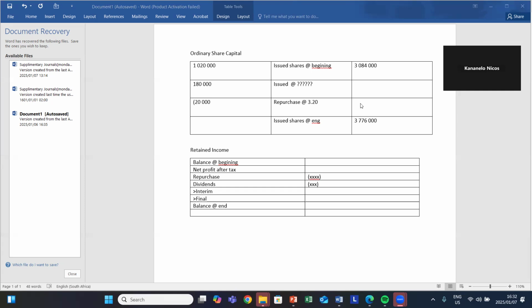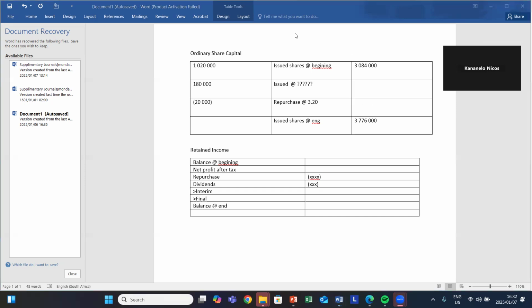So how are we going to calculate our value here? What will be our value of our repurchase? Because we know that on the right hand side you write number of shares, but then on the left, is it the left? I don't know, guys, whether it's right or left, but then you get the drill.